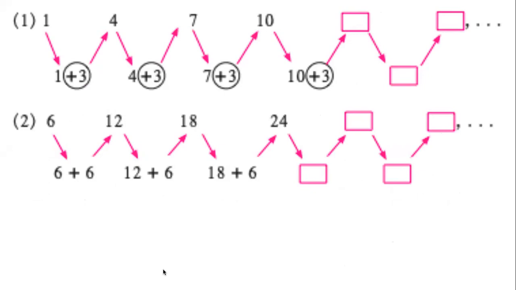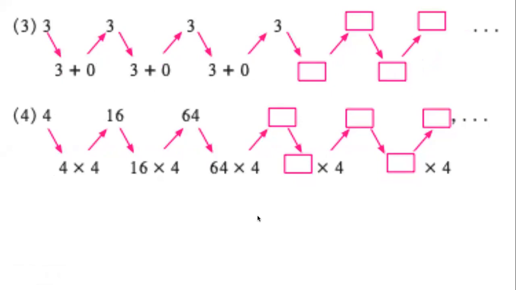In the second sequence, once again, it was clear that we were adding 6 to the previous term to get the next term. Some of you said they are multiples of 6. That is fine. What you need to understand is multiples of 6 means we are adding 6 to the previous number. If this understanding is there, your answer is correct. Please confirm that this is clear and you will be able to complete the fill in the blanks. Easy. Good.